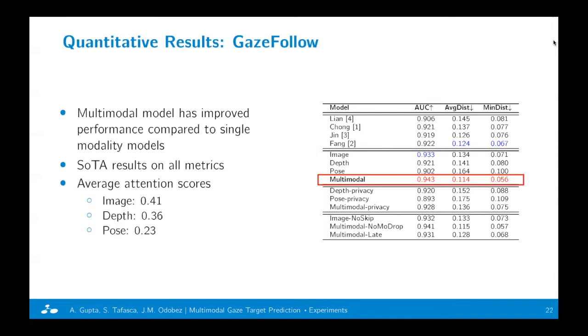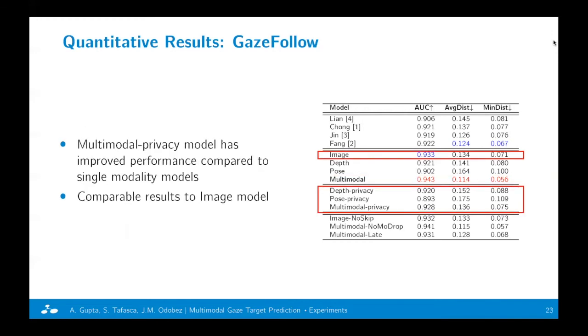The multimodal model has improved performance compared to the single modality model. In fact, it achieves state-of-the-art results on all metrics. The average attention scores also reflect the importance of the different modalities, with the image having the highest weight, followed by depth, then pose. In the privacy setting, the multimodal model has improved performance compared to the single modality models. And in fact, it has comparable results to the image-only model, which is quite interesting.